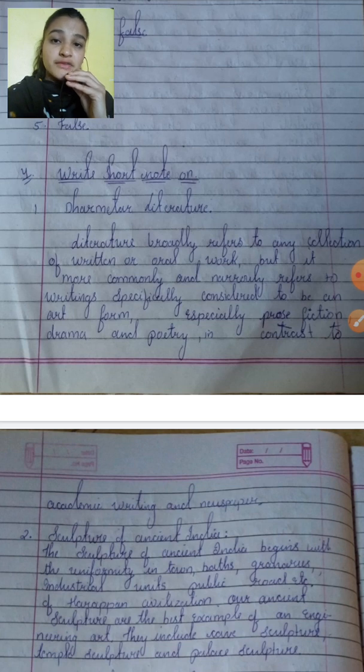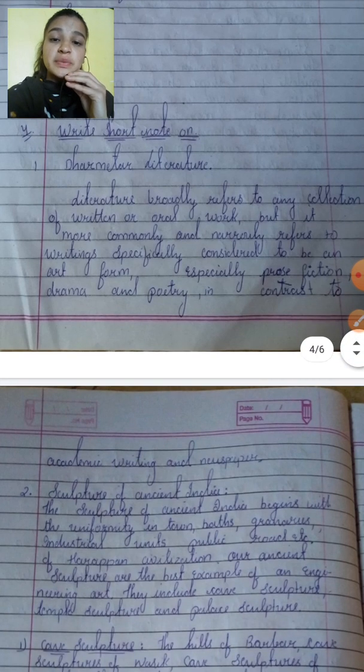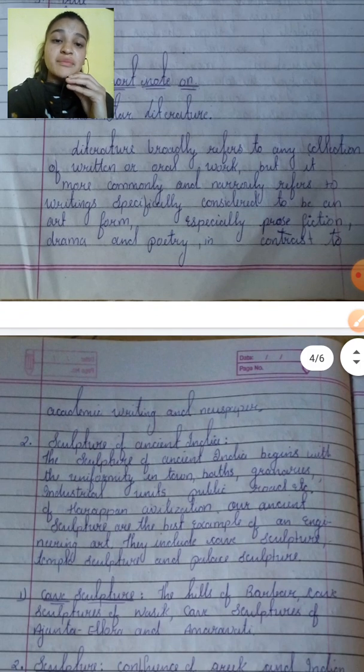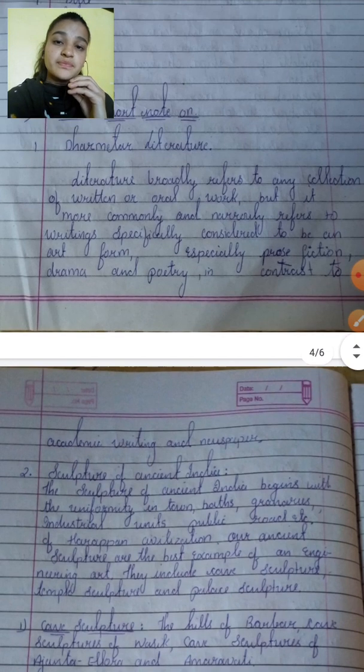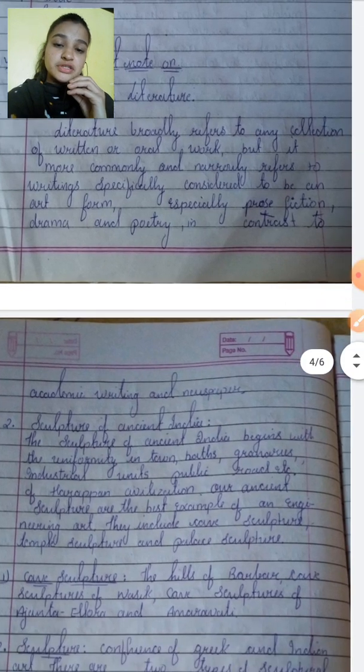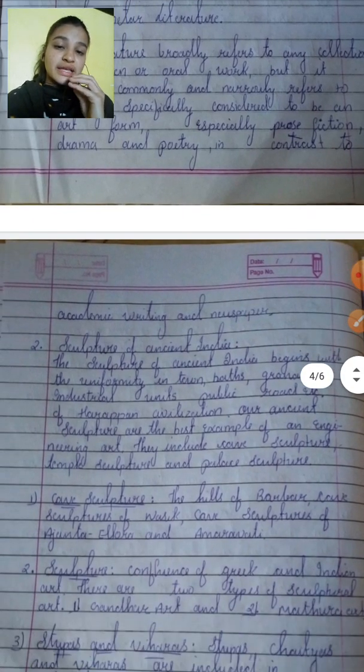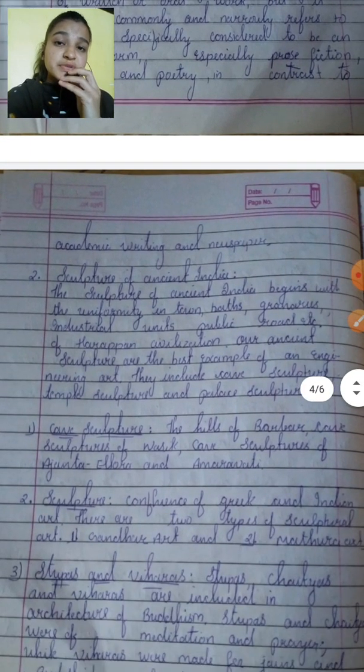A different type or art form. Literature is considered to be an art form, especially prose fiction, drama and poetry, in contrast to academic writing and newspapers. So drama and poetry, for example drama written by Kalidas, and then prose fiction. All these things are included in Dharmeta literature. Okay. Now second, sculpture of ancient India.